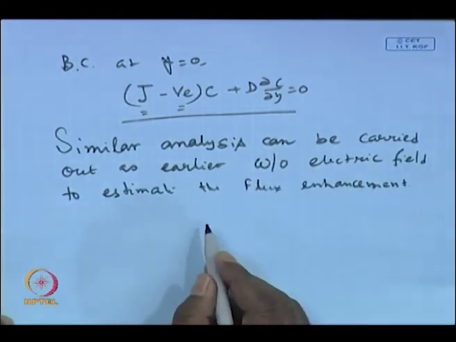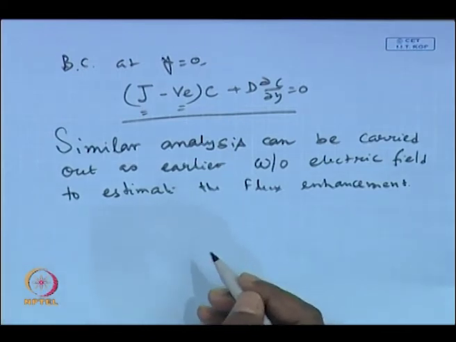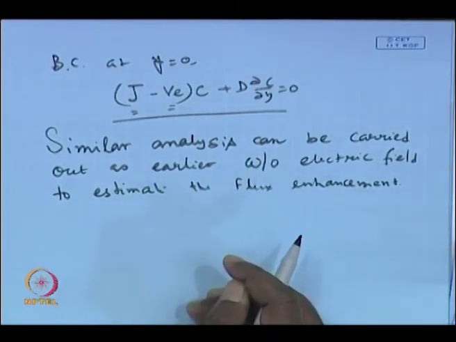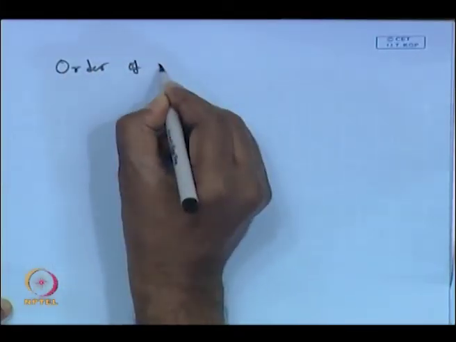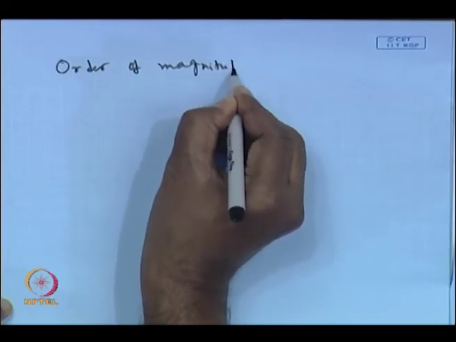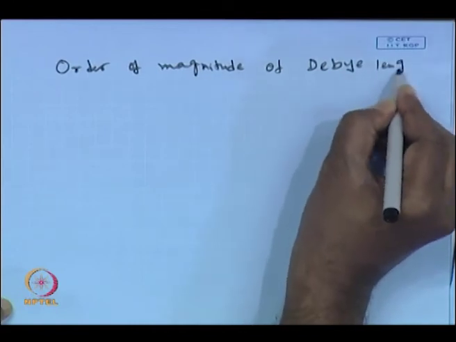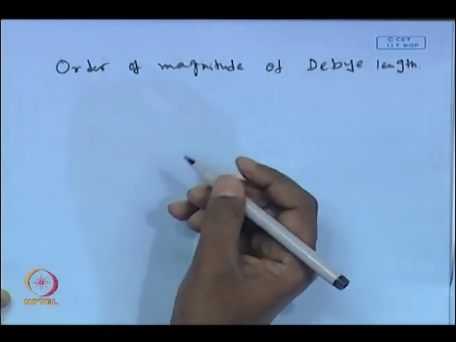Okay. So, probably in tomorrow's class I will try to go into more detail on these aspects, but before that it is better to have a feel for what is the meaning of Debye length, what is the typical order of magnitude of Debye length for a typical concentration of the electrolyte, salt solution, and so on and so forth. So, I will just do a couple of calculations in order to estimate the order of magnitude of Debye length given a concentration of the salt.